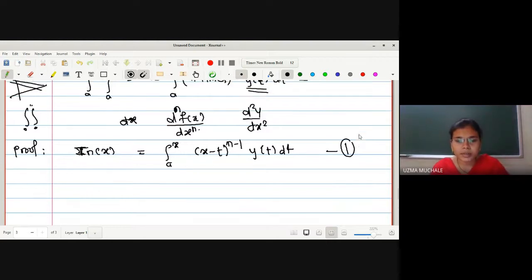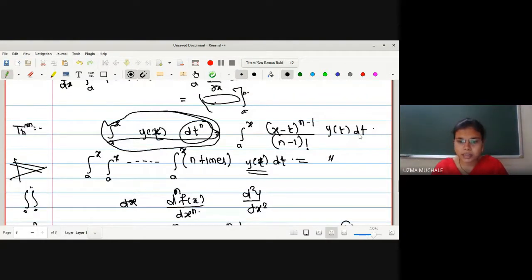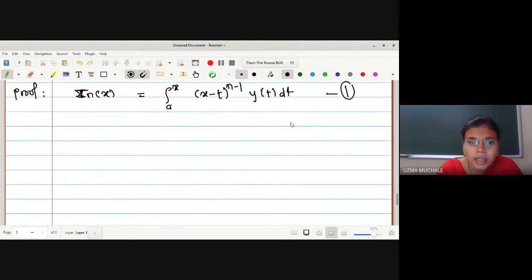The term here we are having, we have renamed as ln of x. This n minus 1 factorial is some constant term, so we can adjust it anywhere. Whatever term we have, except this n minus 1 factorial, we have renamed as ln of x.